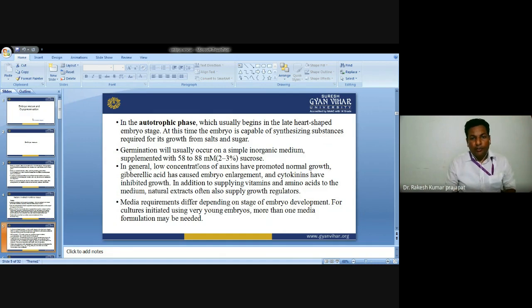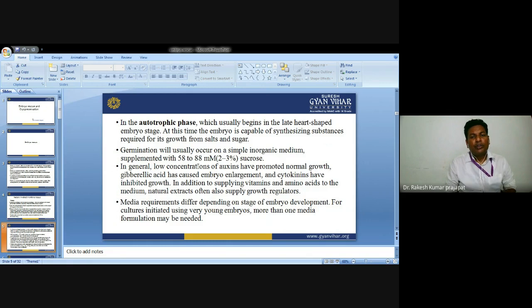So in case of autotrophic phases, the heart-shaped embryo stage will be capable of synthesizing the substances. After the globular stage, heart stage, and torpedo stage, the embryo is able to synthesize a particular nutrient required for growth from the salt and sugars.